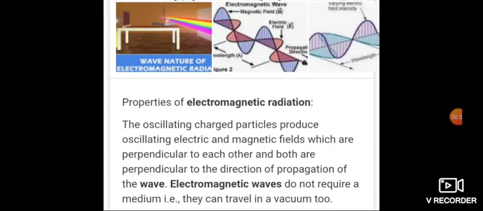They travel at a speed of 3 into 10 to the power 8 meter per second, which is called the speed of light. It is denoted by the letter C. So electromagnetic radiation, those radiations which are associated with electric and magnetic field are called electromagnetic radiation.